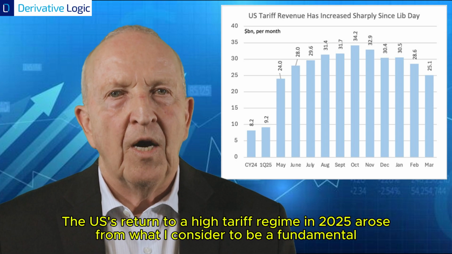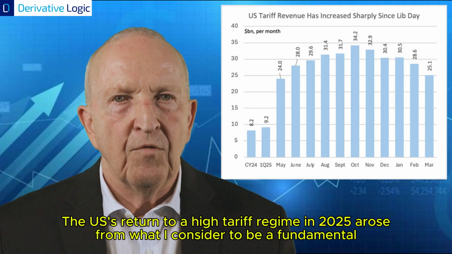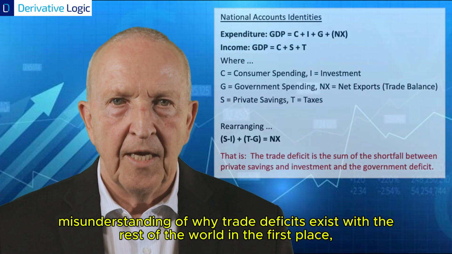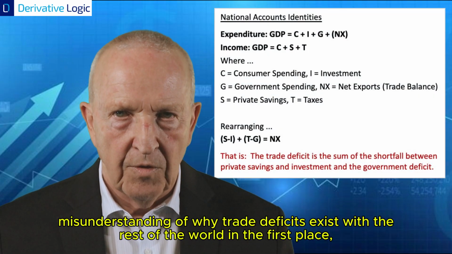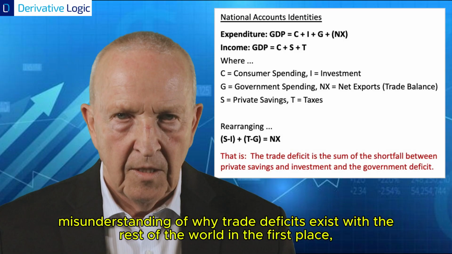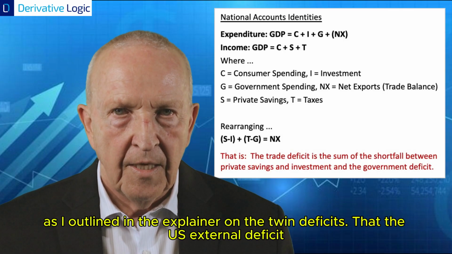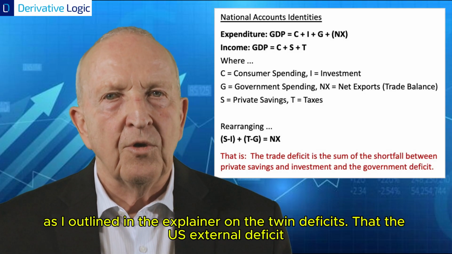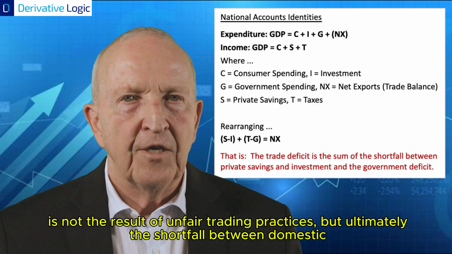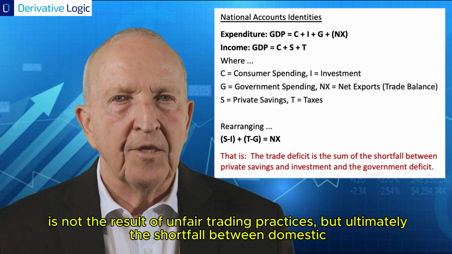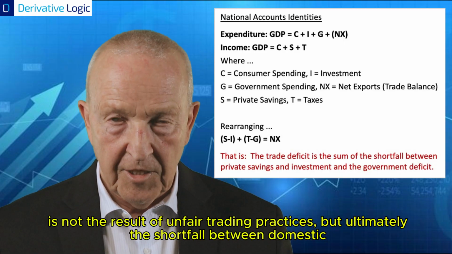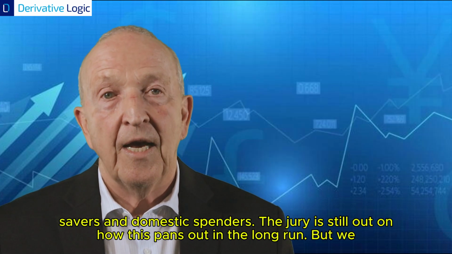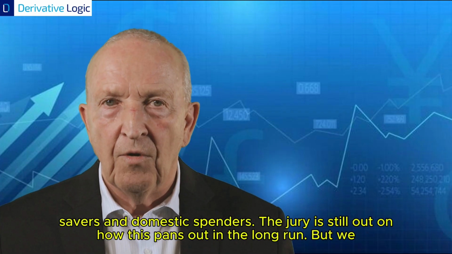The US's return to a high tariff regime in 2025 arose from what I consider to be a fundamental misunderstanding of why trade deficits exist with the rest of the world in the first place, as I outlined in the explainer on the twin deficits. That the US external deficit is not the result of unfair trading practices, but ultimately the shortfall between domestic savers and domestic spenders.